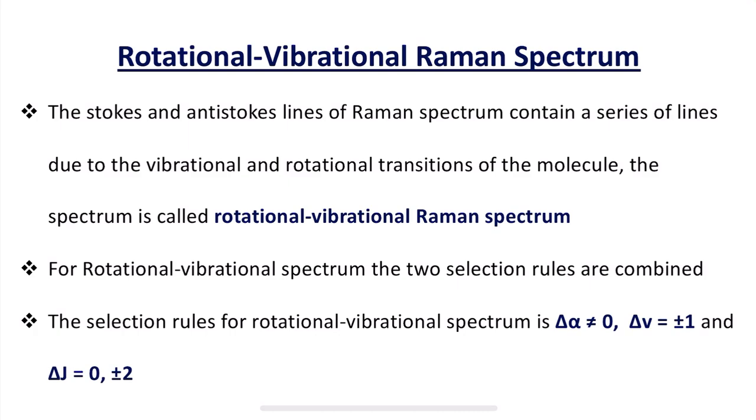In case of Raman spectrum, the Stokes and anti-Stokes lines contain a series of lines due to the vibrational and rotational transitions of the molecules. The spectrum which is obtained due to this is called rotational vibrational Raman spectrum. For rotational vibrational spectrum, the two selection rules are combined. Therefore, the selection rules for rotational vibrational Raman spectrum are delta alpha not equal to 0, delta V equals plus or minus 1, and delta J equals 0 and plus or minus 2.